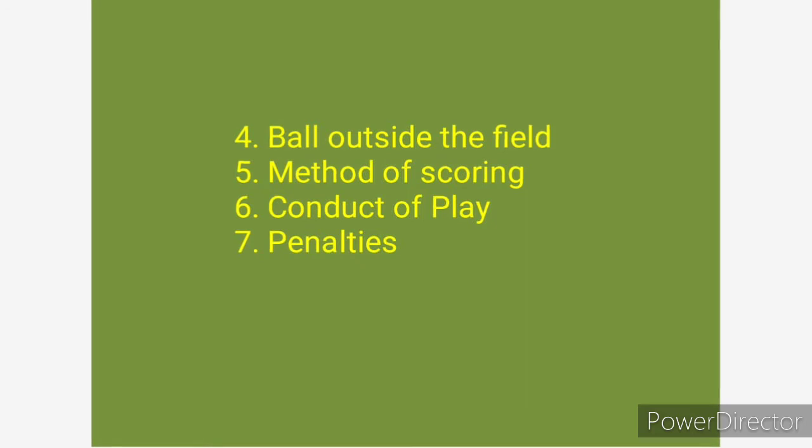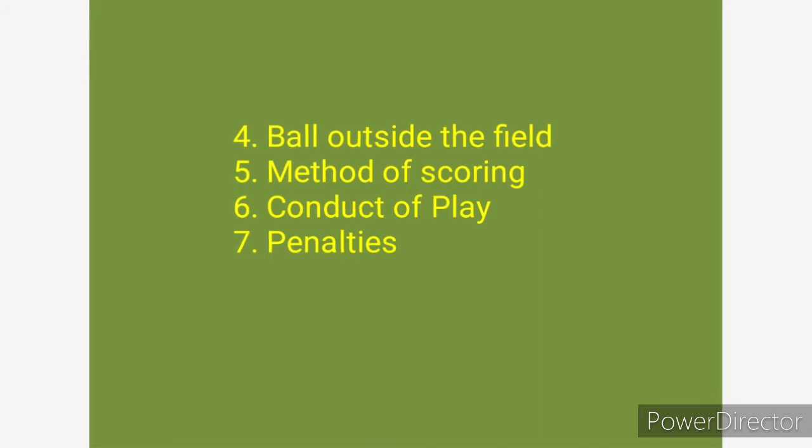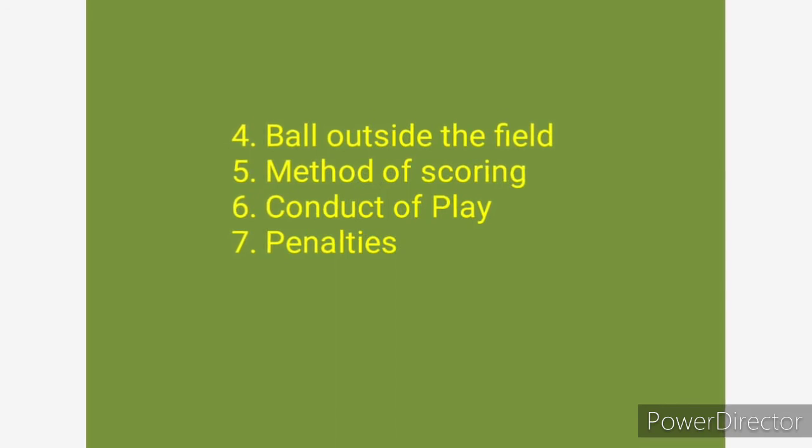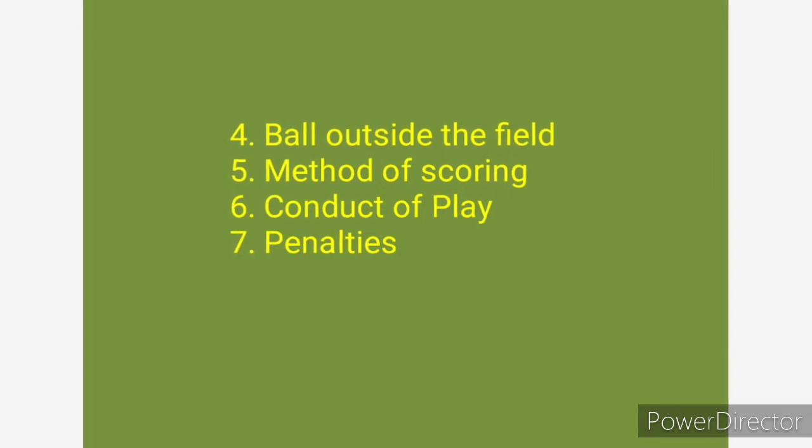Next, ball outside the field. When the ball travels over the sideline, the play is restarted from the sideline, where the ball crosses the line with a free hit rule. When the ball is played over the back line by an attacker, the play is restarted with a 15-meter free hit by a defender over the back line. The play is restarted with a penalty corner.